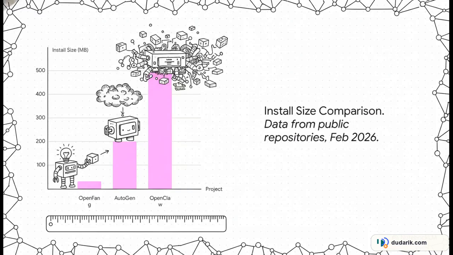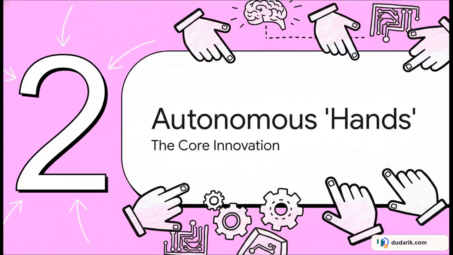And just to put that size into perspective, let's look at the numbers from their public repos. OpenFang is just a sliver compared to some of the other players. We're talking 32 megs for OpenFang versus 200 for AutoGen and a whopping 500 for OpenClaw. It's not even a competition. They're playing a totally different game. Okay, so we've established it has this lean, super efficient brain. But what about the muscle? What actually does the work?